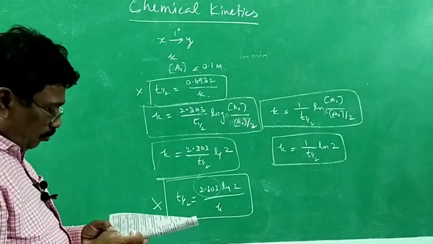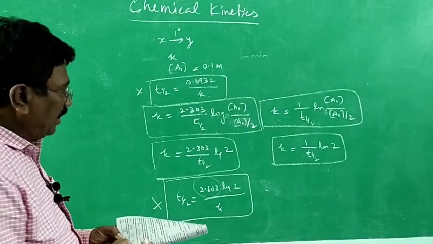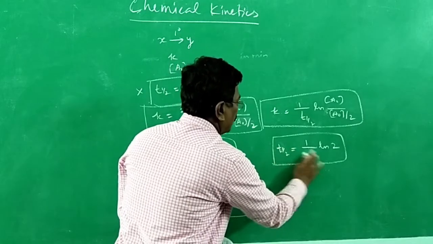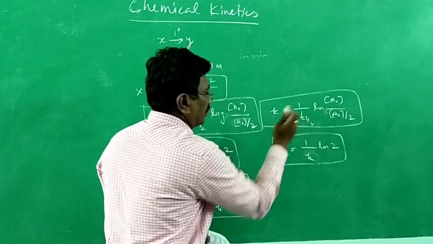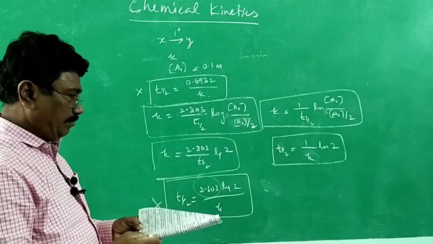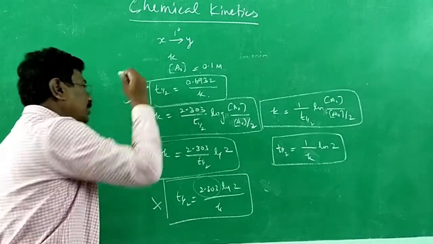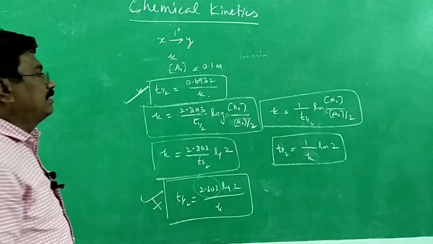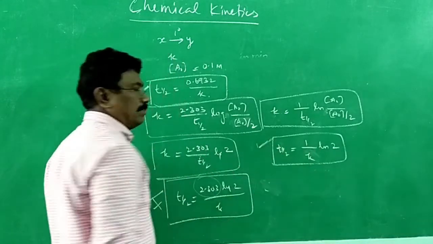So ln 2 divided by t half equals k; upon interchanging, t half is equal to ln 2 divided by k. Option C is correct. This is the correct expression but the option is not available. This is also correct, and the option is available.